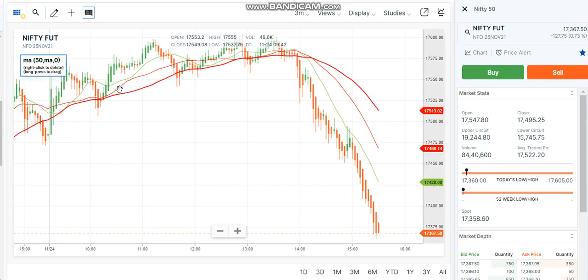So see, there is clearly the uptrend only. There is not even a confirmation of the uptrend, because all the three indicators are lying on the candles. On the candles means it is completely sideways. It should be like this: the indicators should be above the candles, or below the candles. If they are below the candles, then it is an uptrend. If they are above the candles, then it is confirmation of the downtrend.